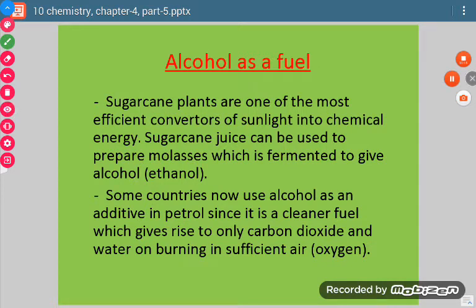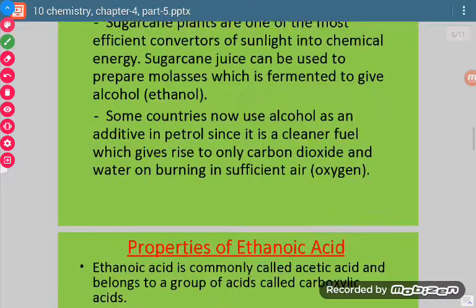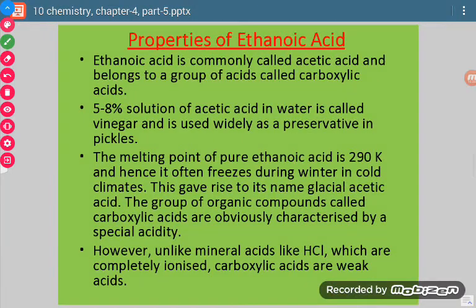Now let us come to the next, ethanoic acid.